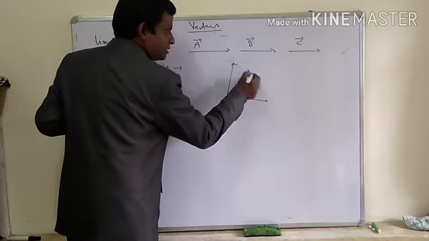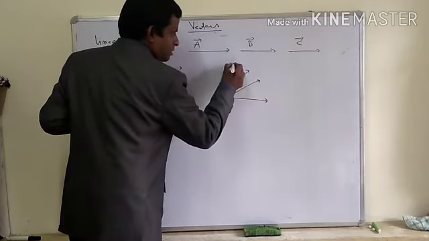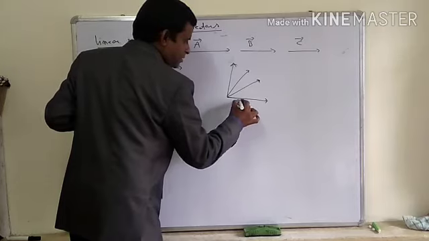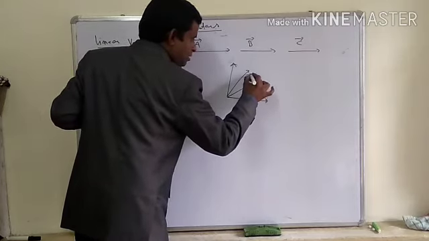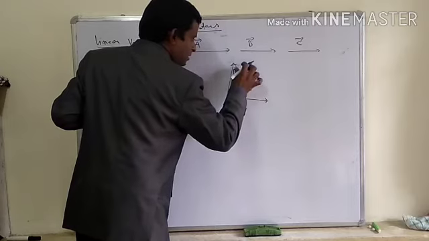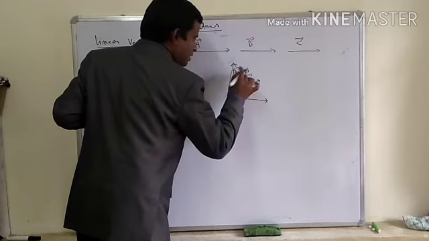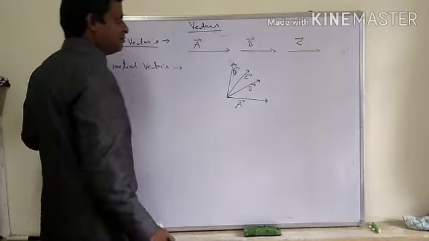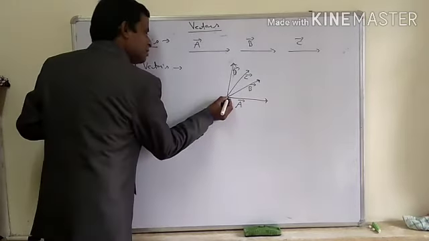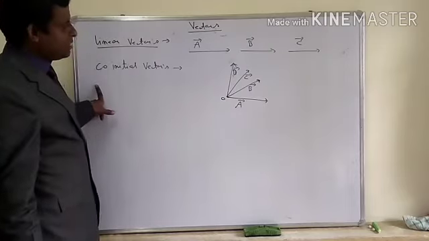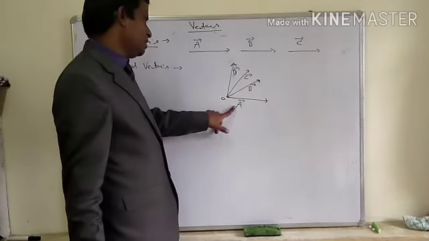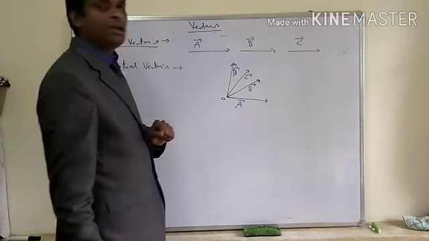If the initial point is common, then we will say the vectors are co-initial. Suppose I am taking over here vector A, vector B, vector C, vector D. If all these vectors are starting from a common point, then we will say they are co-initial vectors A, B, C, D.